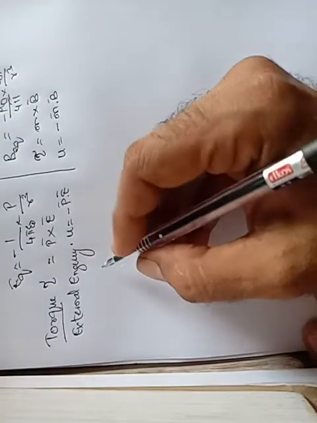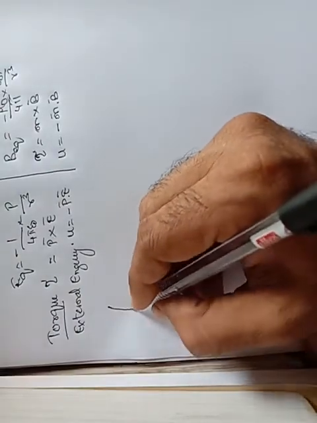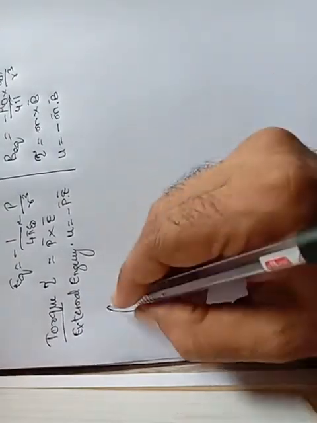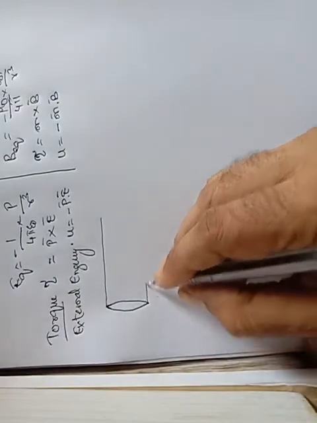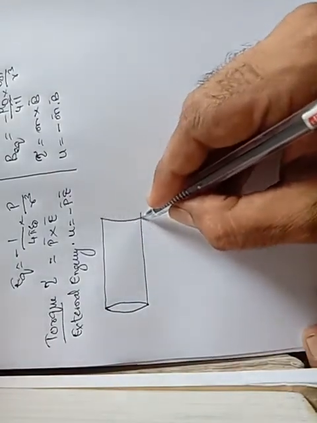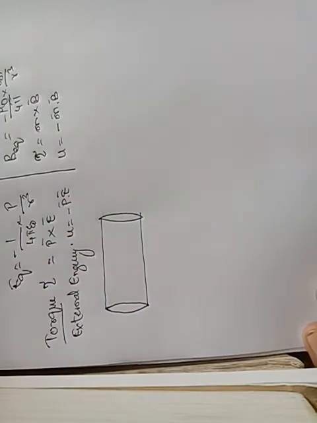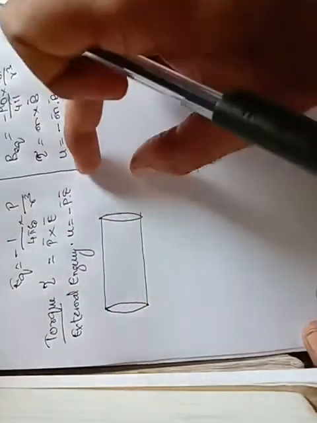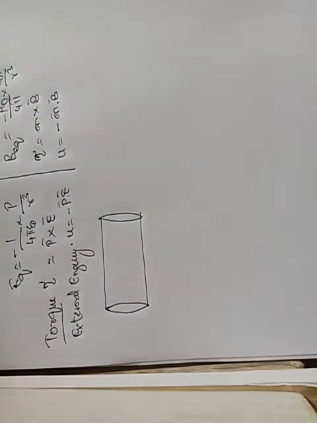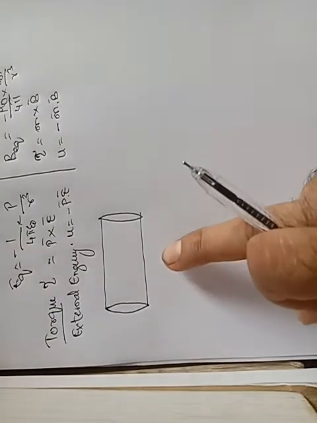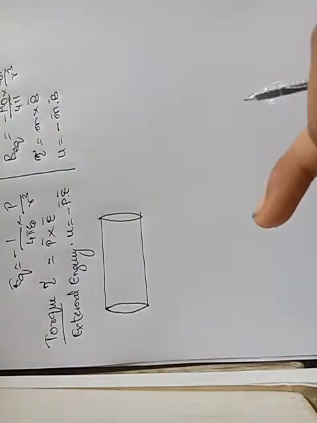So first what we'll do, we will consider that this is a solenoid, circular meaning cylindrical shaped. This is the wire through which the current is flowing. This solenoid is having n number of turns.